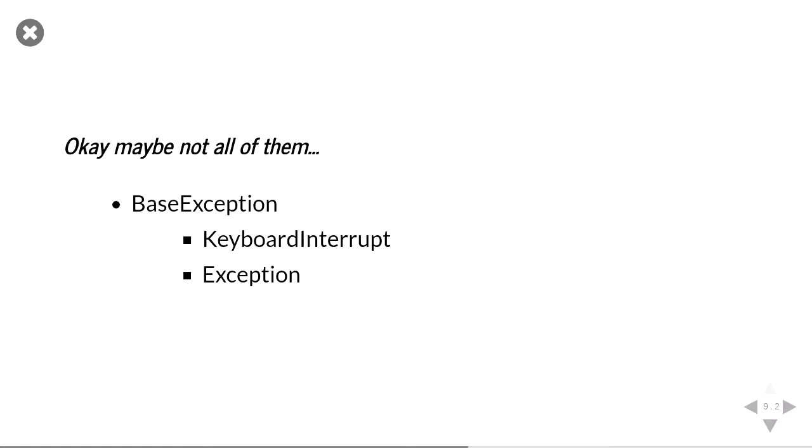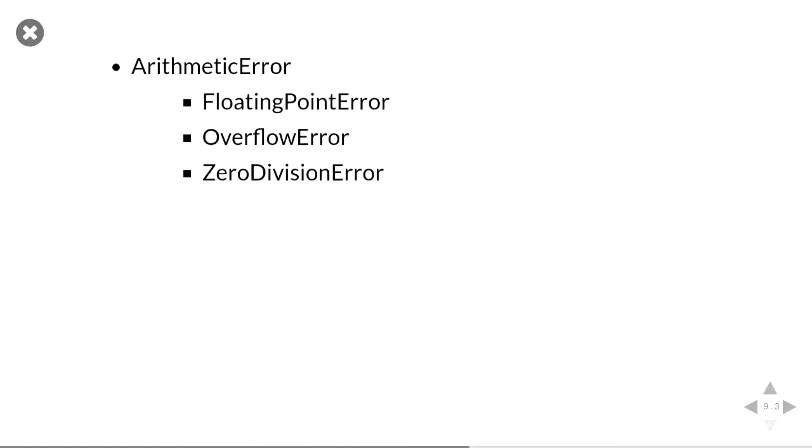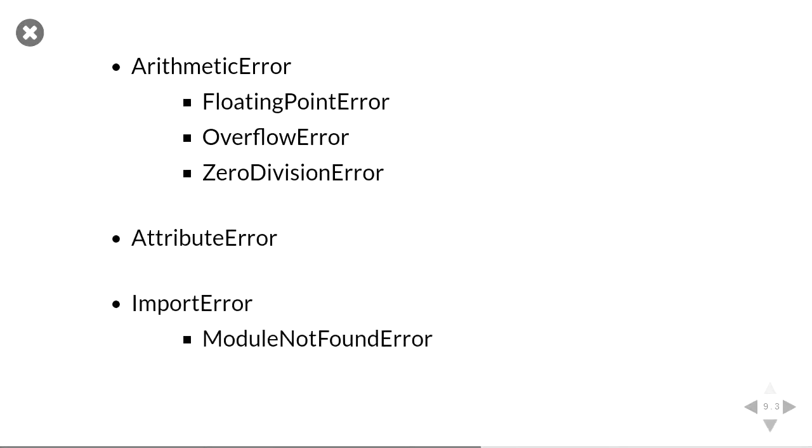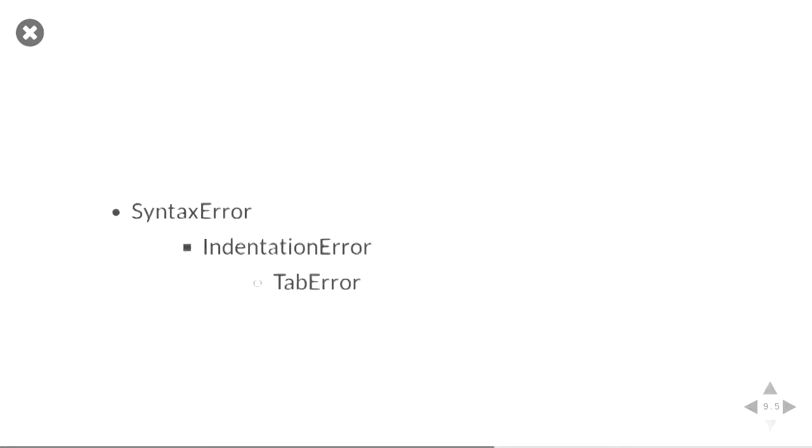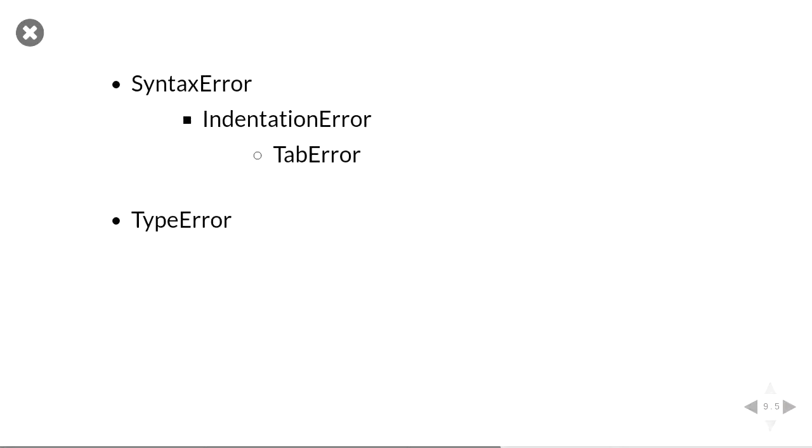So for example, we have an exception and a keyboard interrupt. And then arithmetic error will come from exception, and inside it will contain zero division error. And again, we have a lot of other errors as well, like lookup error, name error, recursion error, syntax errors, and so forth. And the point I'm trying to make is that all these are children of errors from before.